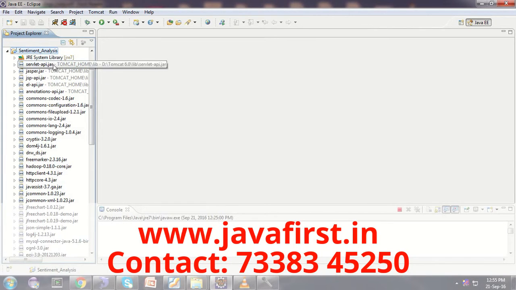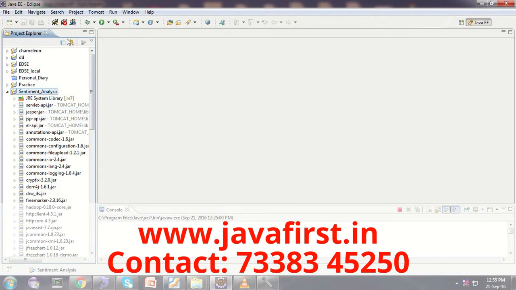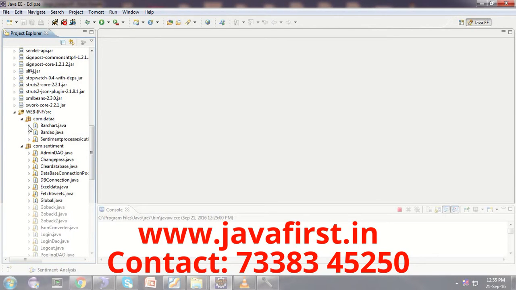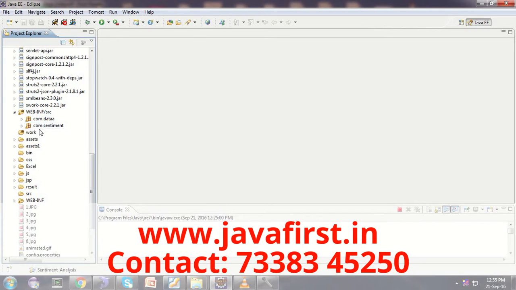Whenever you are creating a web based application based on the Tomcat server, you'll get a standard project structure. The WEB-INF/src contains all the servlet and the Java classes. So we are going to create the packages here. Why we are creating packages: to avoid the name collision between the classes and to avoid ambiguity.